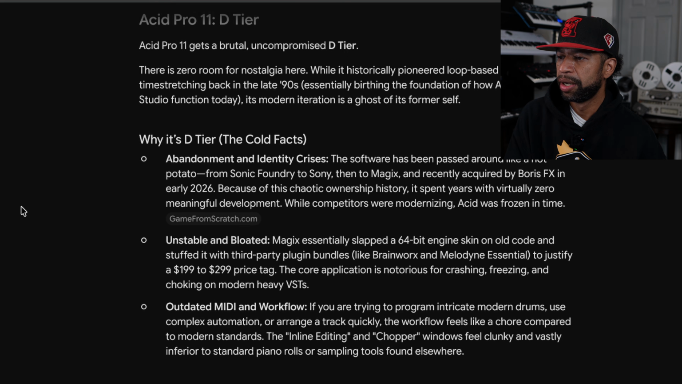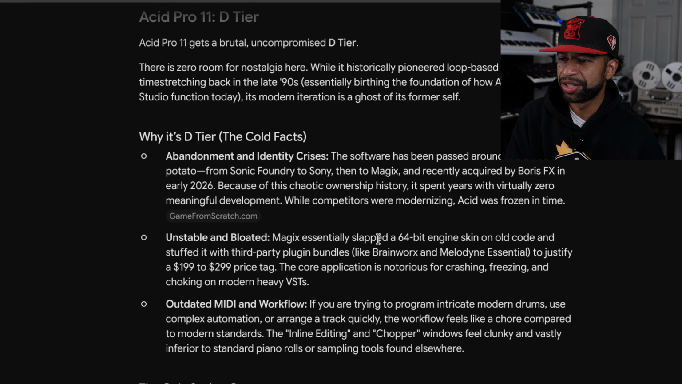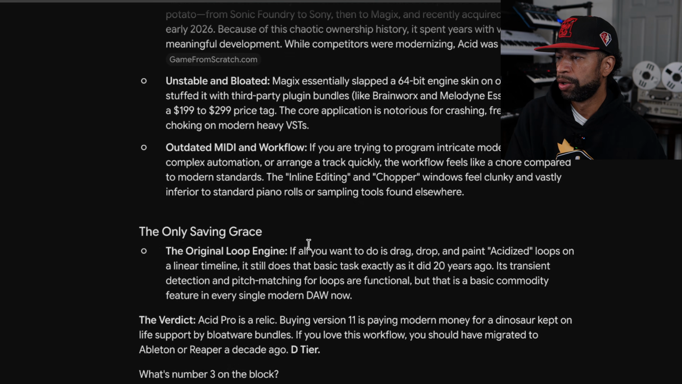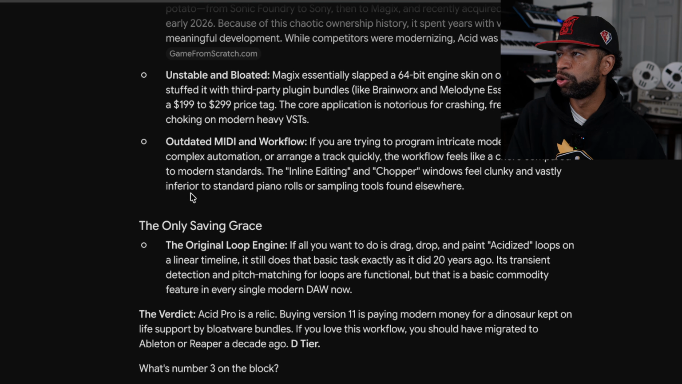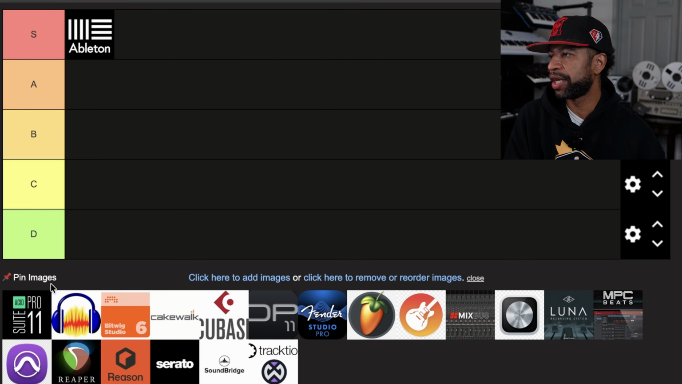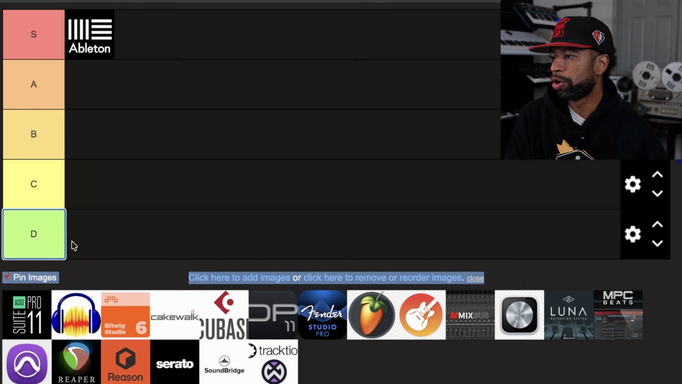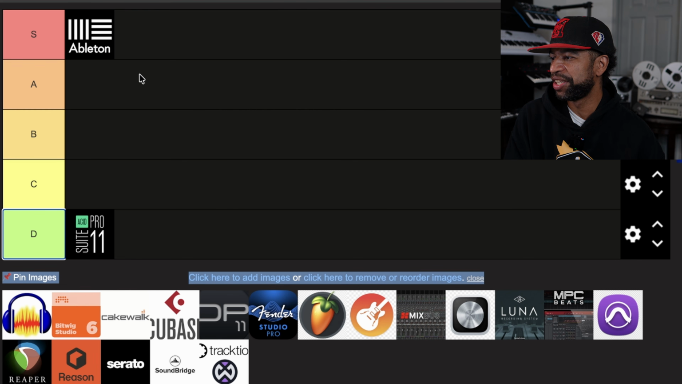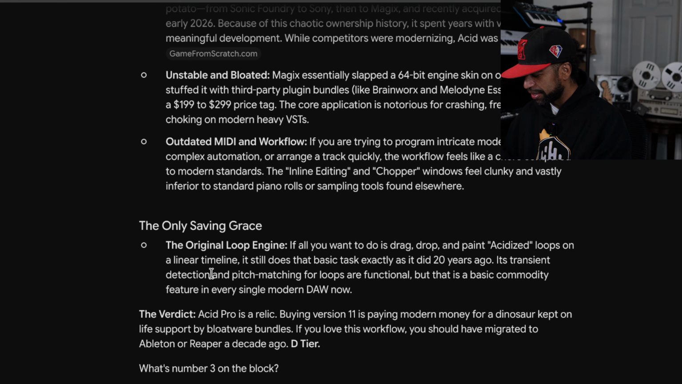Unstable and bloated. It slapped a 64-bit engine skin on old code. So that's rough. And then outdated MIDI and workflow. So the only saving grace is the original loop engine. But with that being said, Acid Pro, you are going to go to the D tier. So we have an S and a D tier right off the jump. So up next we have Audacity. Audacity, where do you land at?